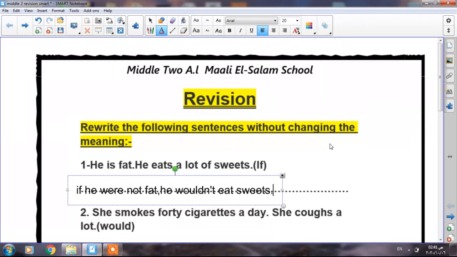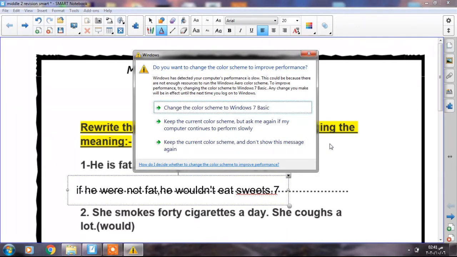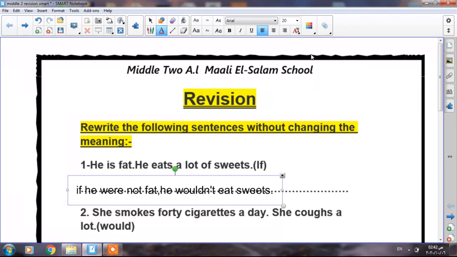So he is a heavy smoker. She smokes 40 cigarettes a day. She coughs a lot. Use would. So, if you are asked to use would, you have to use the second conditional. Let's think about it. So, because she is a heavy smoker, she can't stop coughing.